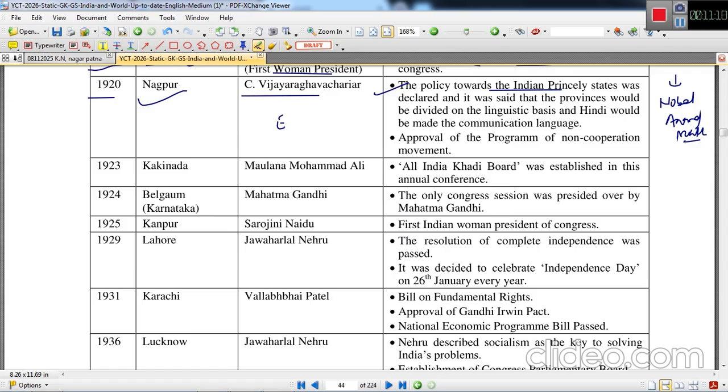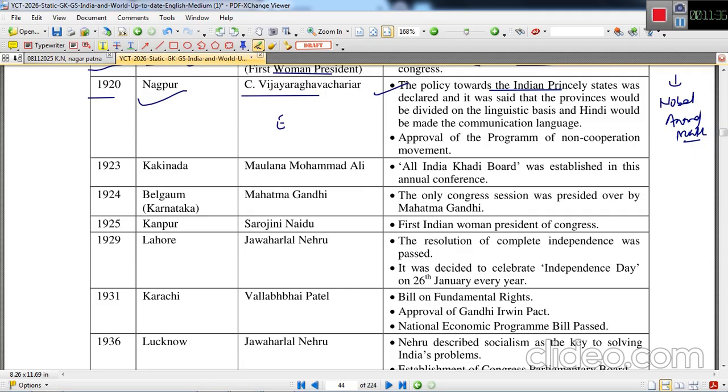But the people demanded that Indian princely states should also take part in the national movement, which was steered by the Indian National Congress.